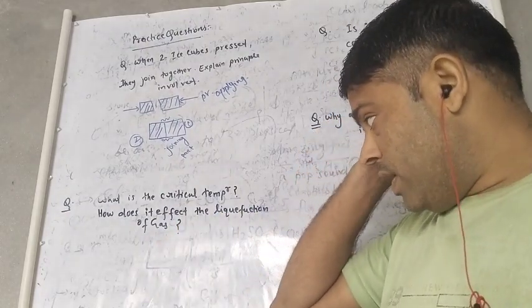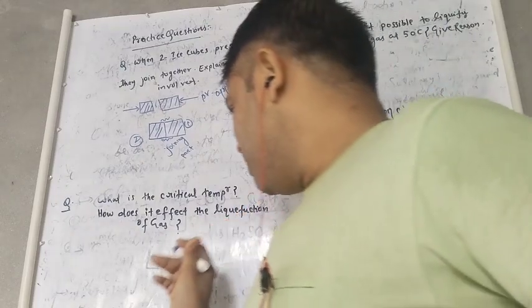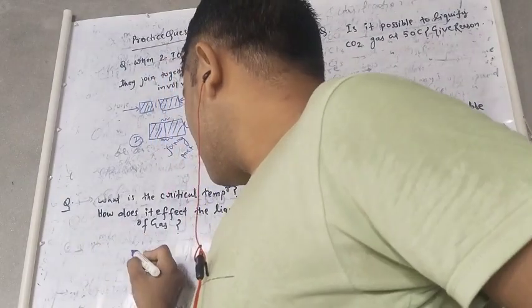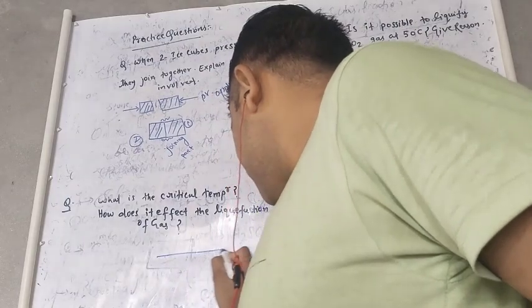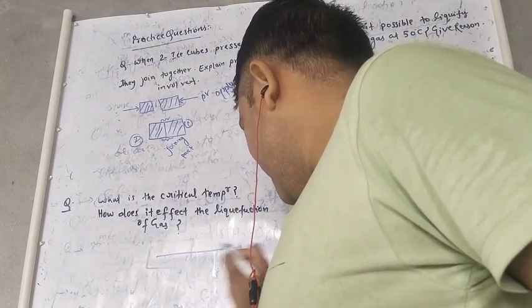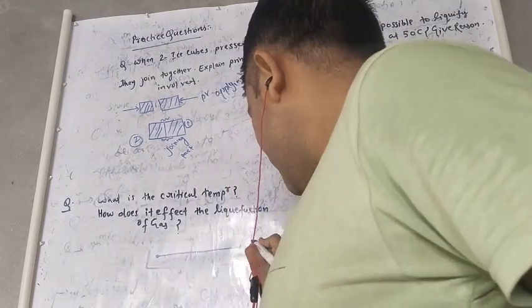First of all we need to understand what the critical temperature is. Suppose this is the line of critical temperature.